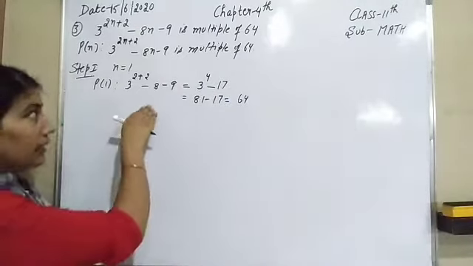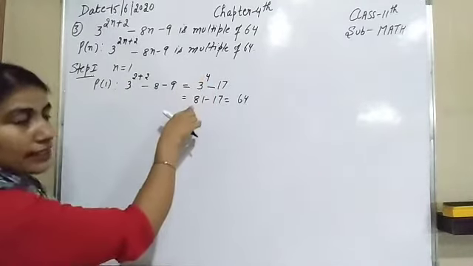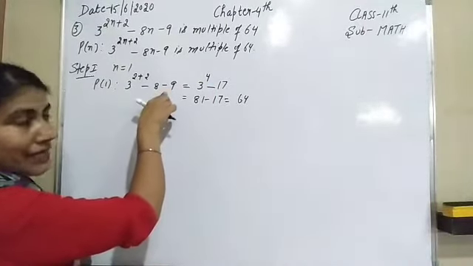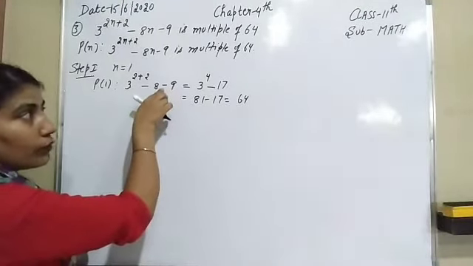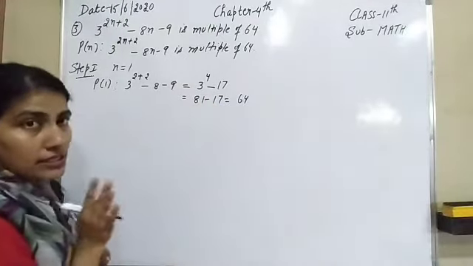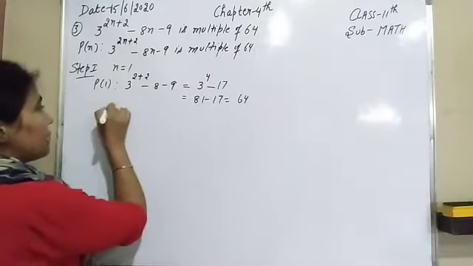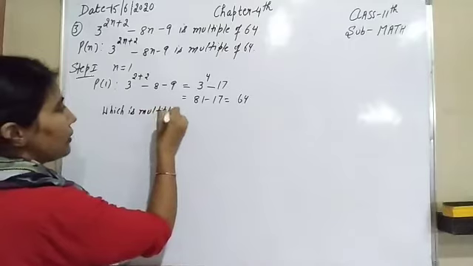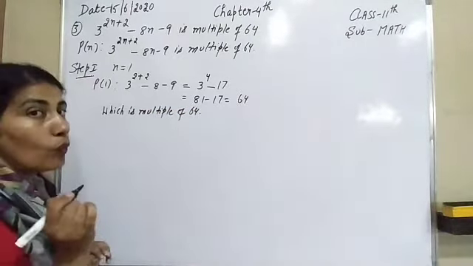I'm going to explain this again. Put n equal to 1. Here 2 plus 2 is 4. 3 raised to power 4 is 81. And here are 9 and 8, minus and plus. But 9 is greater, so we will follow the negative symbol. So minus 17 is there. So 81 minus 17 is 64. And 64 is a multiple of 64. So result is true for n equal to 1.